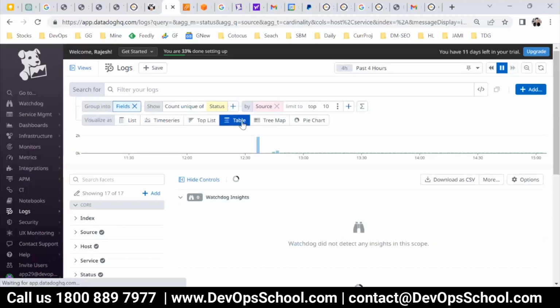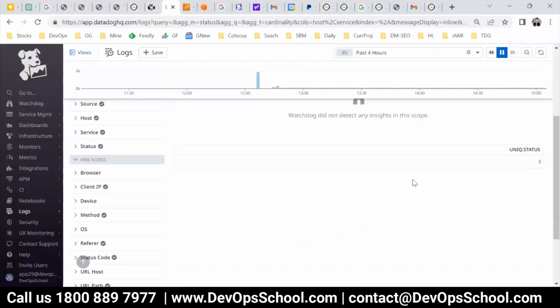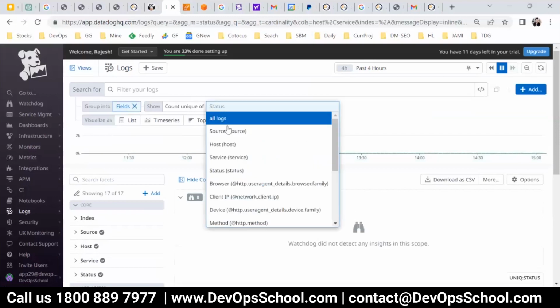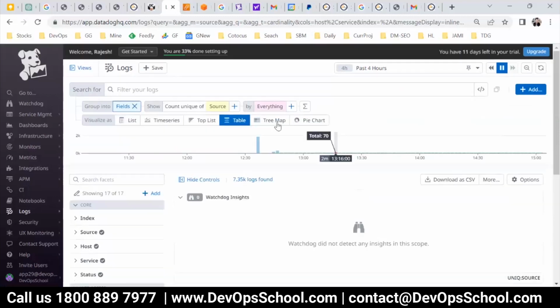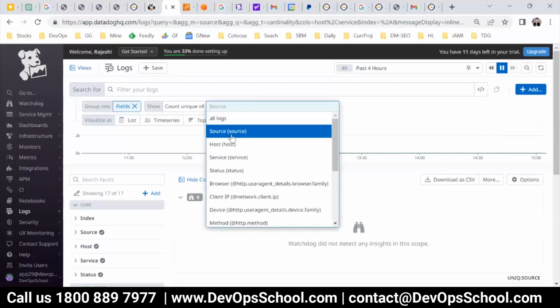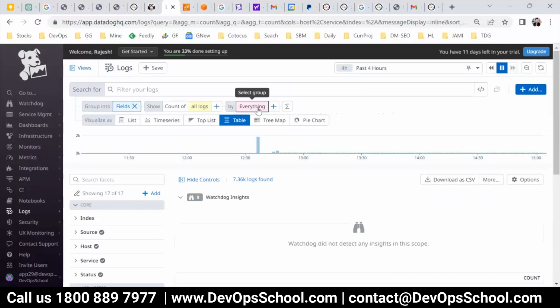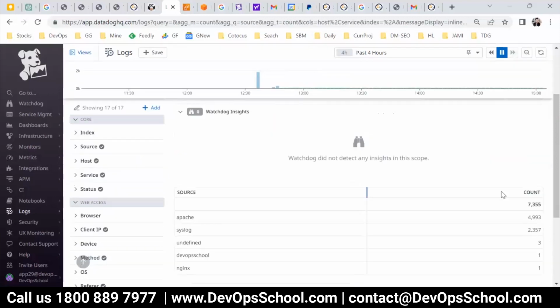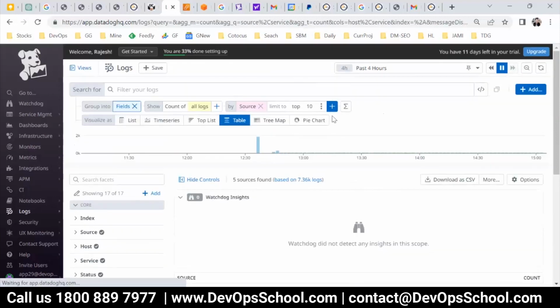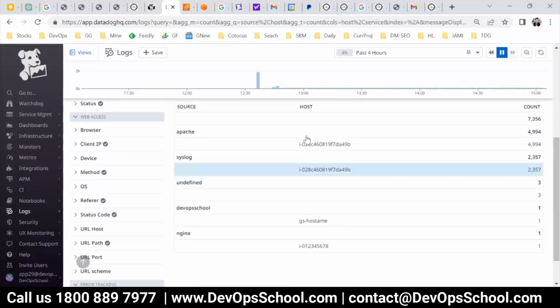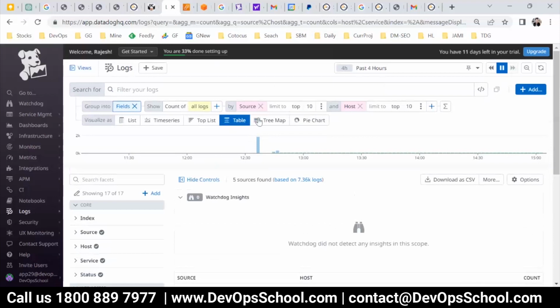You can put the top list in a tabular format also. And here you have unique status, three of what status. So go for sources and you can add a tab also. Let's say all logs, here you see 7.3, and you want to add by sources. See here, you want to add one more by host here, and you see. So you can create your own table and work on it. Are you able to understand this?